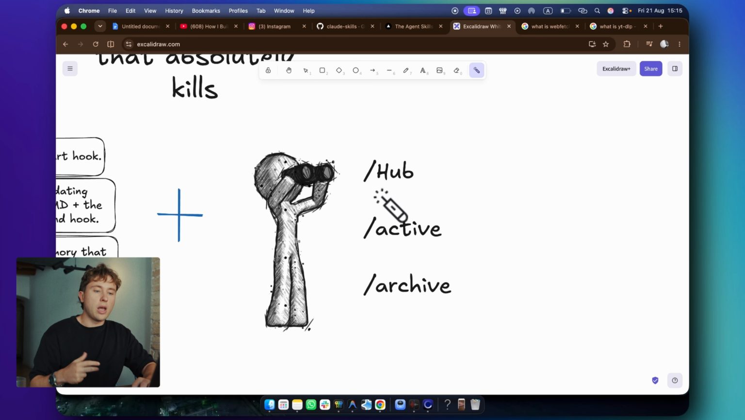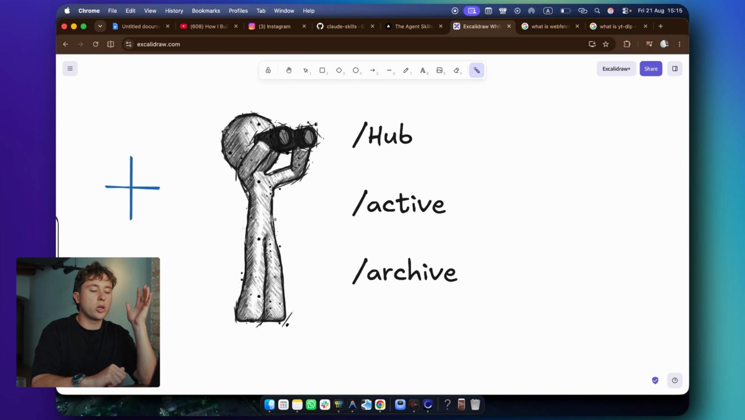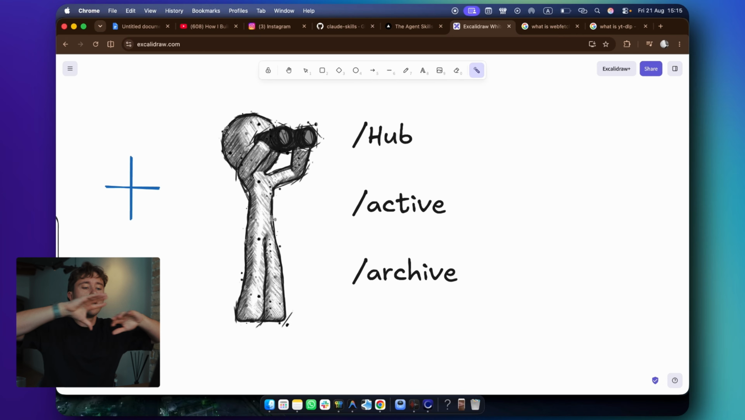So I have three main parent folders: Hub, Active, and Archive. I'll start with the Archive. In Archive, I put all the projects that are currently paused, or maybe there's something I work on, but it's not very important, so I just don't want to throw it into the same knowledge. I don't want Claude to get confused by it, because the more context and files you have, the harder it is to maintain it in an effective way.